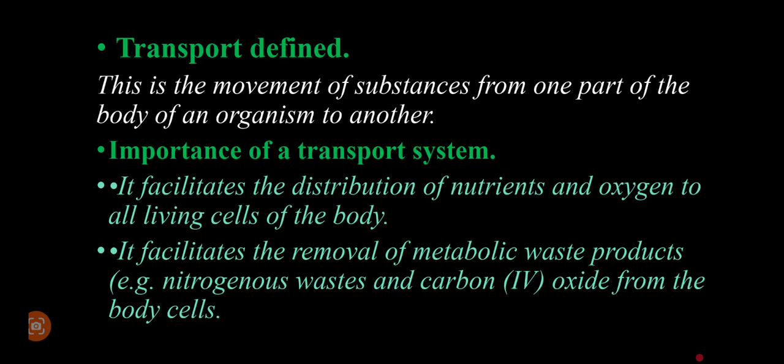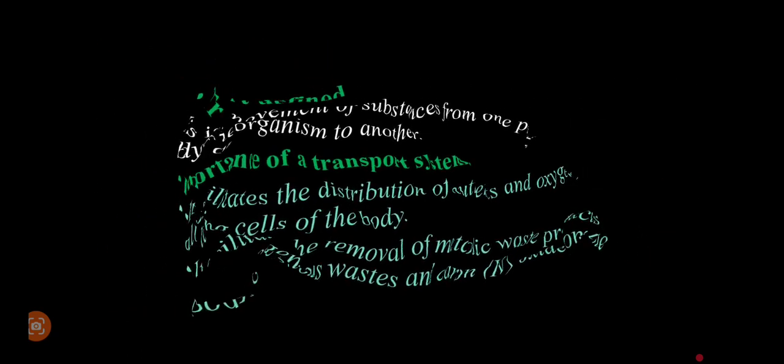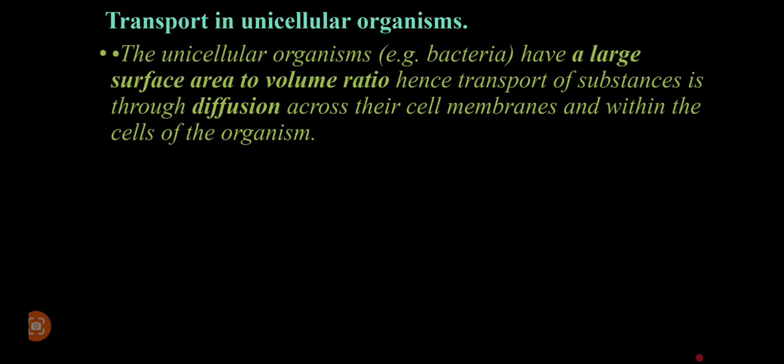The next bit, dear students, is to understand how transport occurs in unicellular organisms, the smallest organisms of life. Organisms like amoeba, members within the protozoans, bacteria, among others. We realize that these organisms, due to their small nature, expose a very large surface area to volume ratio, and because of that, much of the time the main process that is involved in transport is actually diffusion.